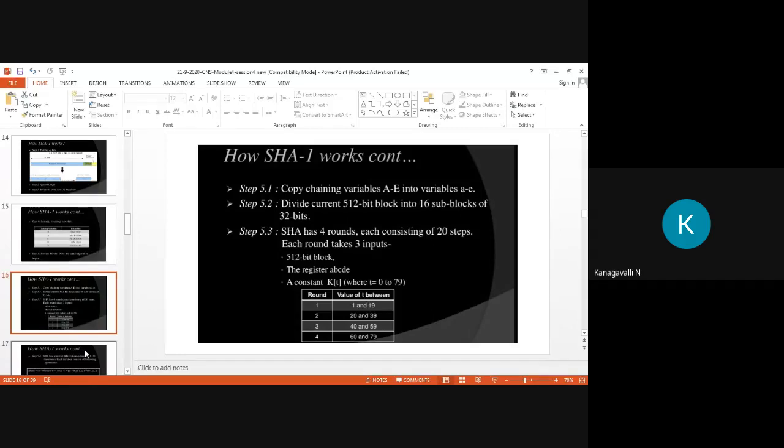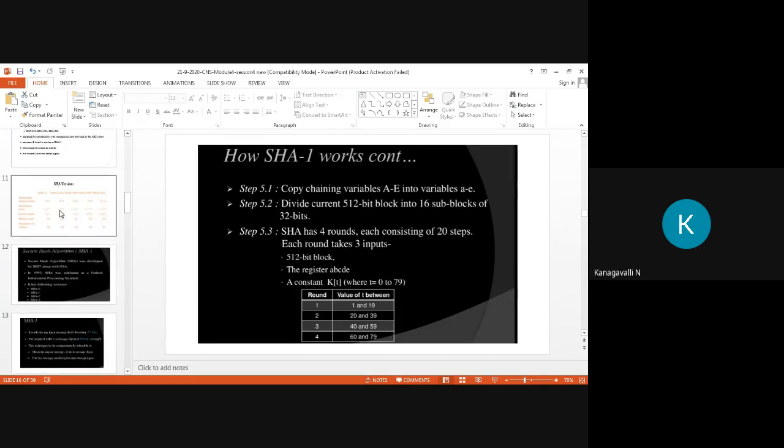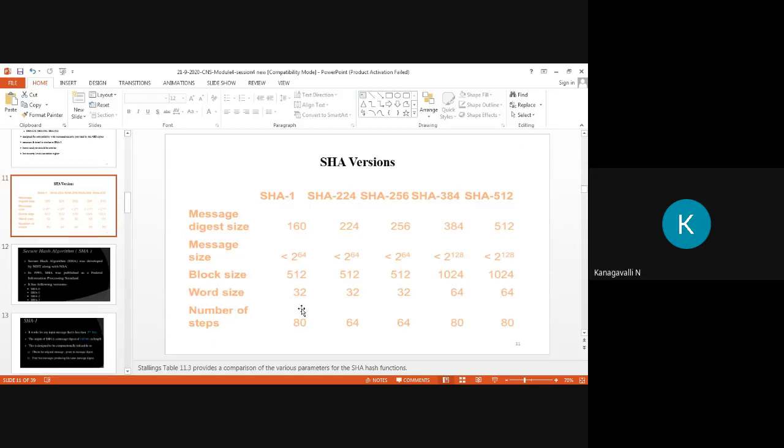Then the register ABCDE. We already copied the capital A to E into small abcde, right? So our inputs are the 512 bit block, then register ABCDE, then the constant K of t where t equals 0 to 79, because 80 steps are used, right? Check here the version. Number of steps is 80, right?